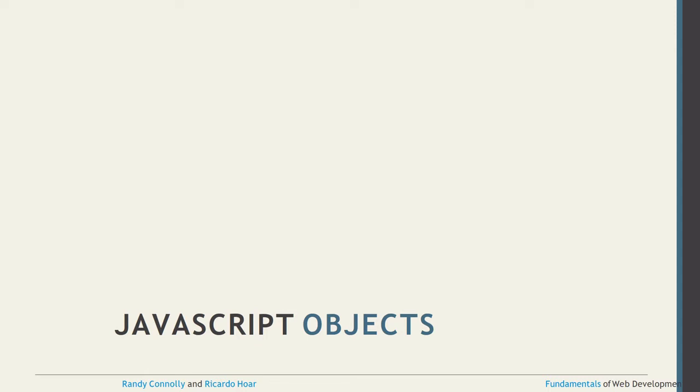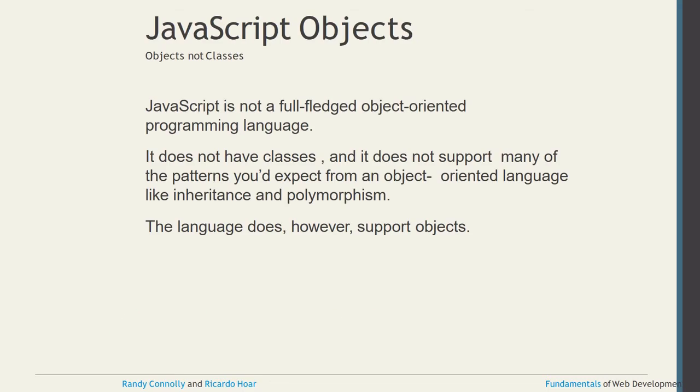Hello. So today in this video I will discuss JavaScript's objects. First of all, you know already that in JavaScript everything is an object, not a class. That's why JavaScript is not a full-fledged object-oriented programming language. It does not have a class. Always keep this point in mind. It also does not support many of the patterns you expect from an object-oriented language, for example inheritance and polymorphism. JavaScript only supports objects.